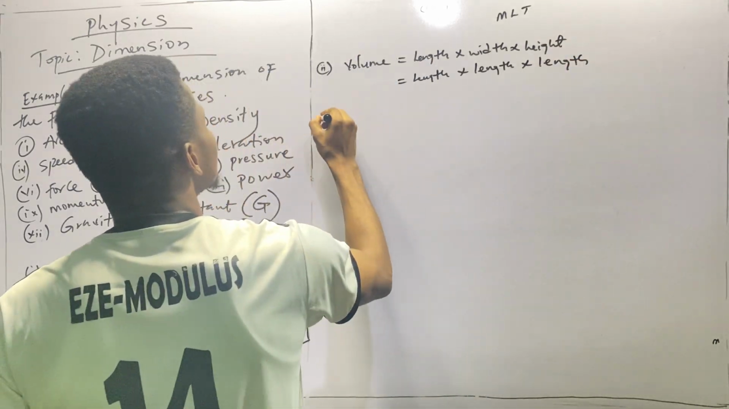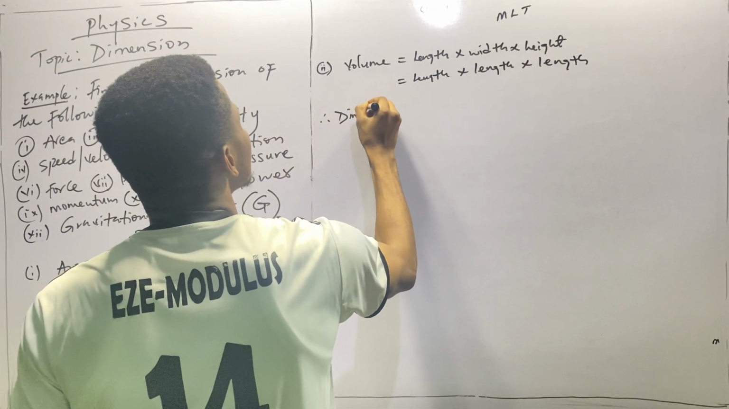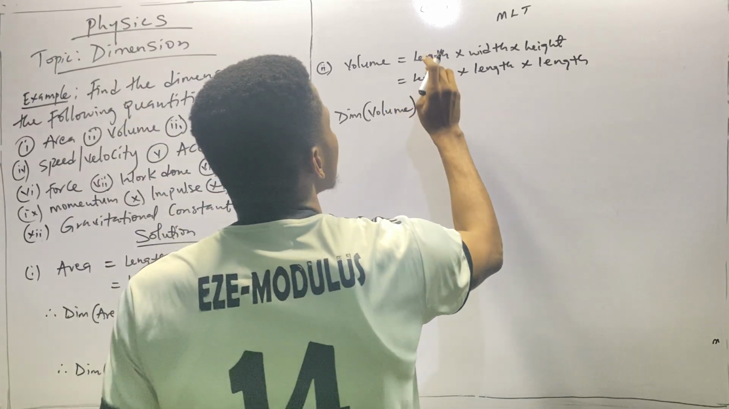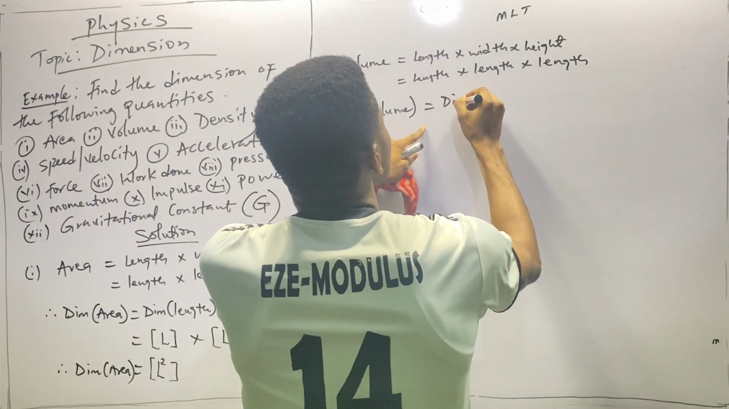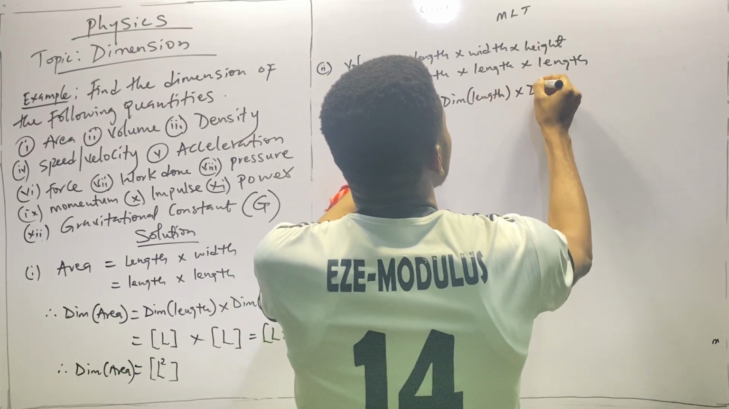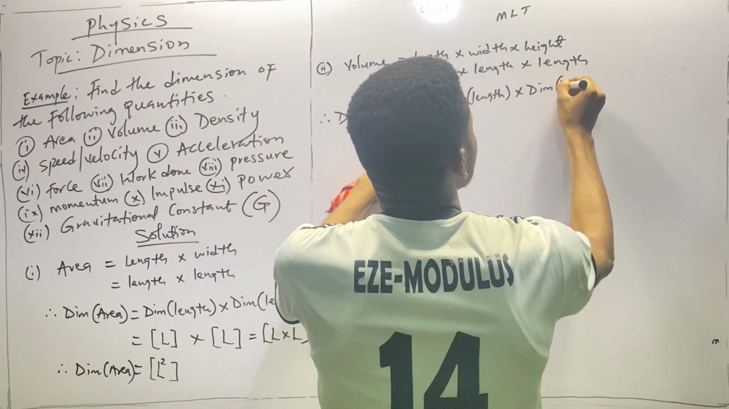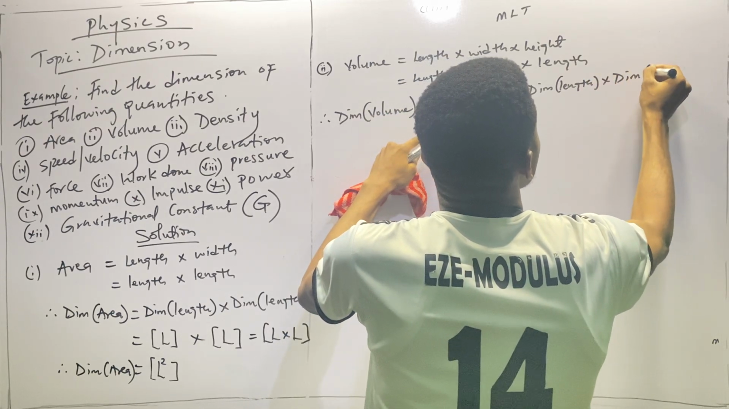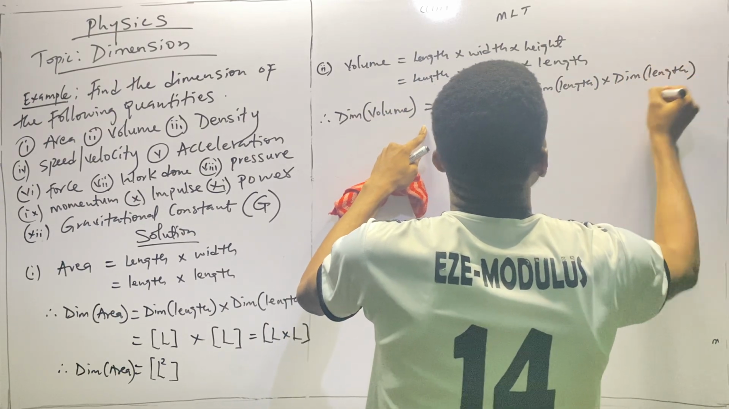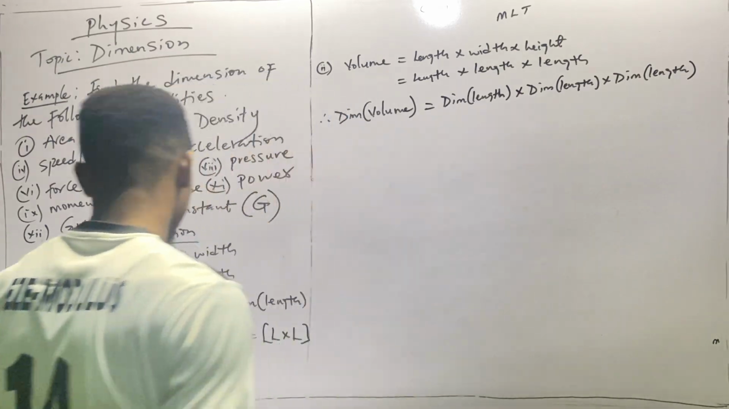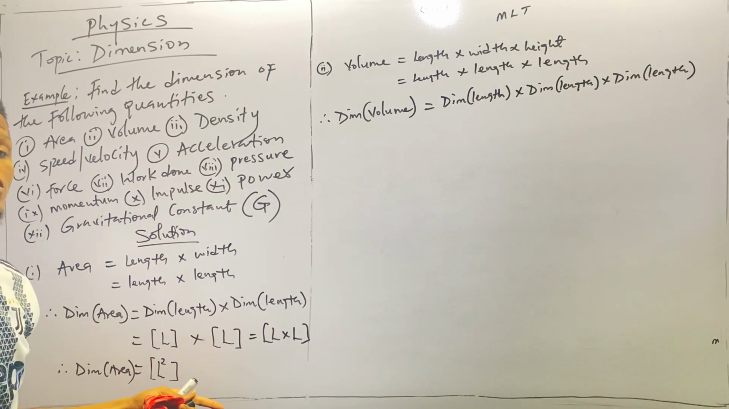Therefore, the dimension of volume, dim volume, is going to be the dimension of this length, dim length, multiplied by the dimension of the second length, which is dim length again, and multiplied by the dimension of the third length, which is dim length.